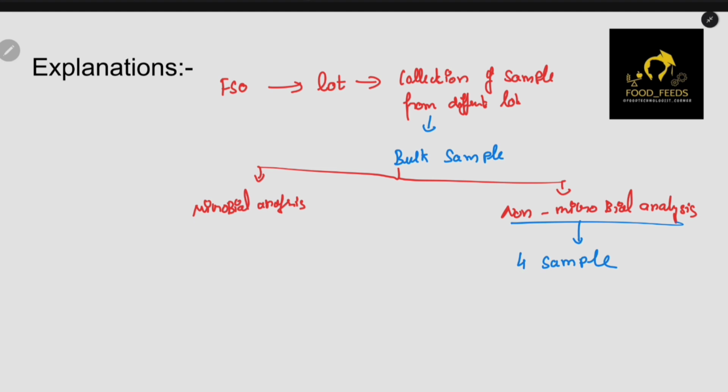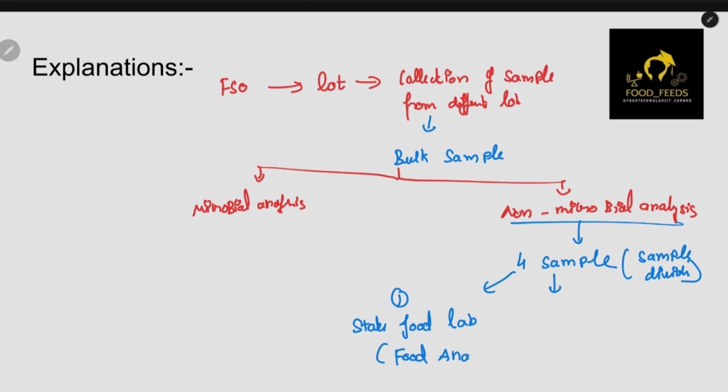Okay, how will you divide it? By using a sample divider. So you will divide the sample into first sample, second sample, third sample and fourth sample. The first sample will be given to the state food laboratory, under which the food analyst will be working. So the food analyst will be there under the state food lab.